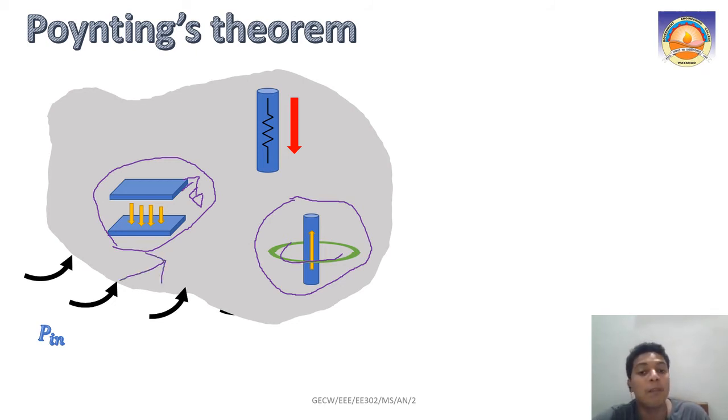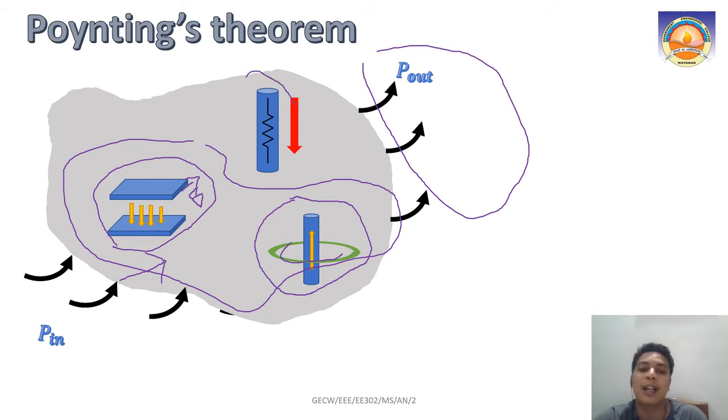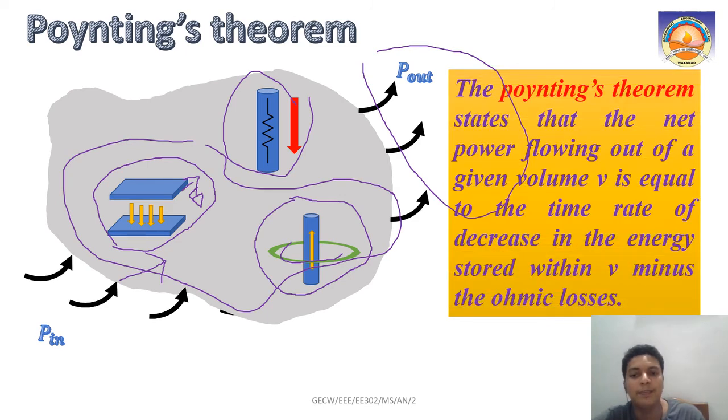Now the total power coming out of this volume will be equal to the decrease in the energy in its electric and magnetic fields, minus your conduction losses. That is what will be the total power coming out. Understood? So that is how we define the Poynting theorem. It states that the net power flowing out of a given volume V is equal to the time rate of decrease in the energy stored within V minus the ohmic losses, right? So that is what is meant by Poynting's theorem. It is valid for our normal circuit theory also.